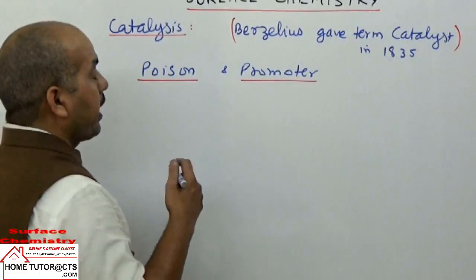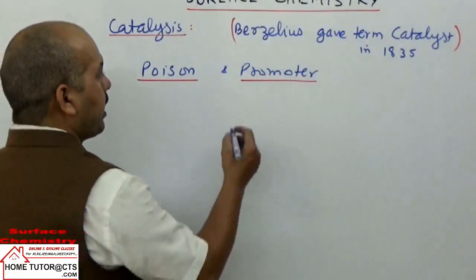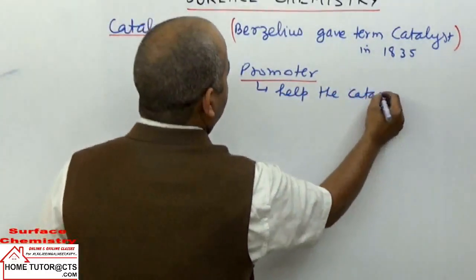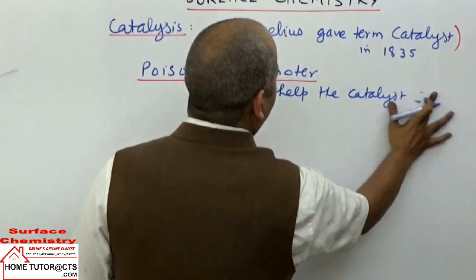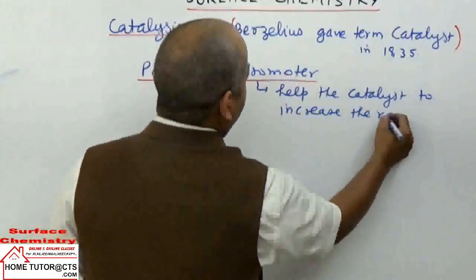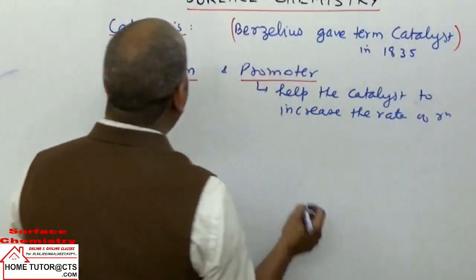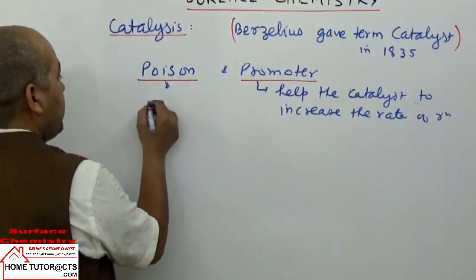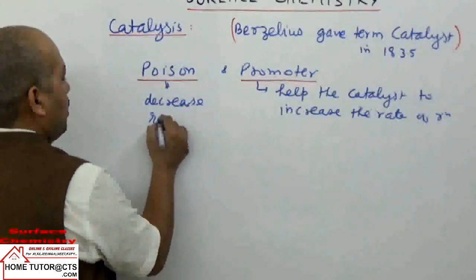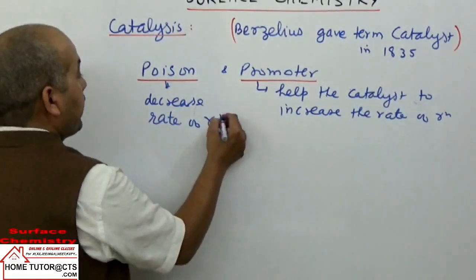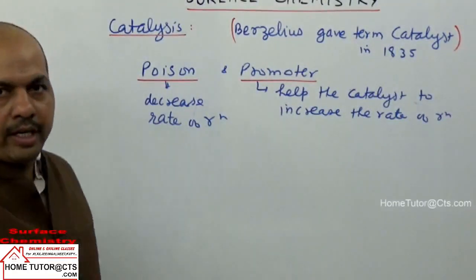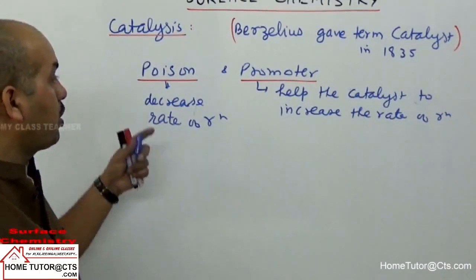They help the catalyst to be more effective, to increase the rate of reaction. Whereas catalytic poisons decrease or sometimes even stop the reaction. They decrease the rate of reaction, so we can call them negative catalysts, or they can sometimes stop the reaction altogether. So negative catalysts or catalytic poisons slow down the catalyst.